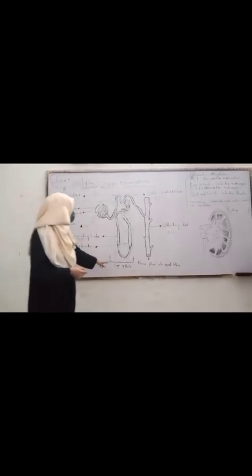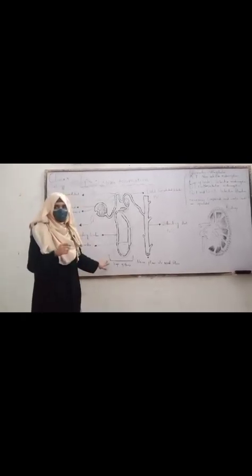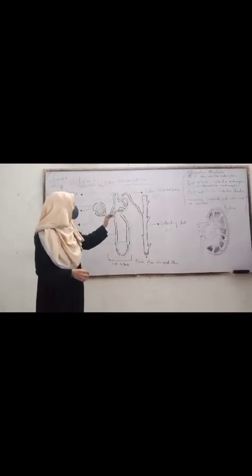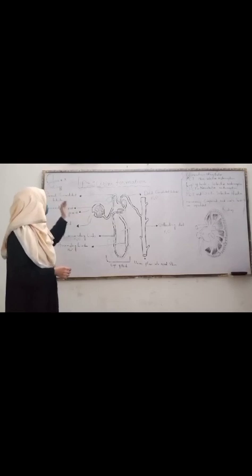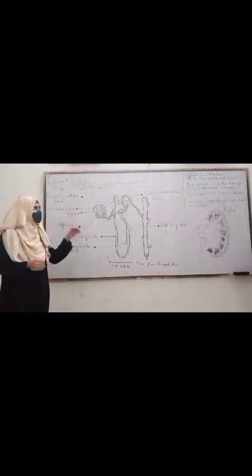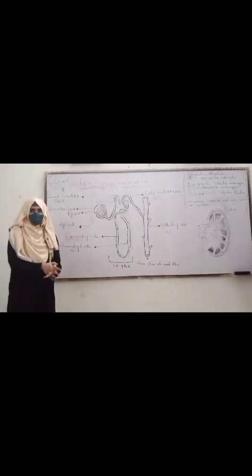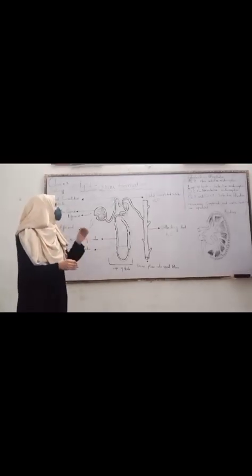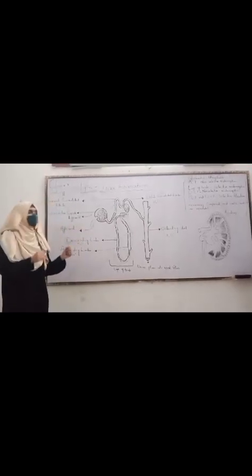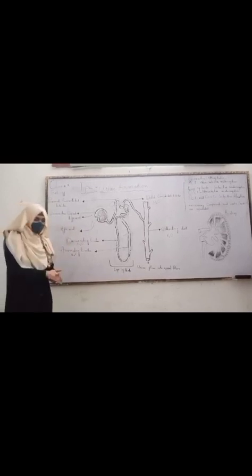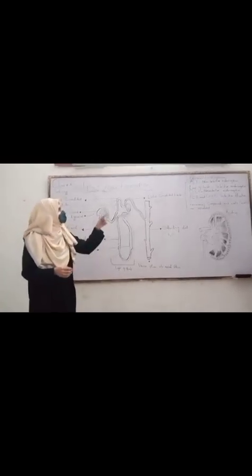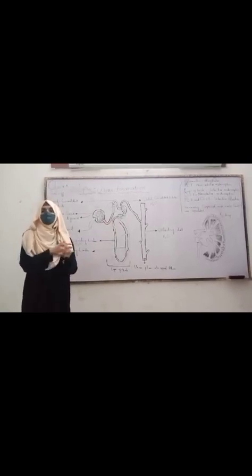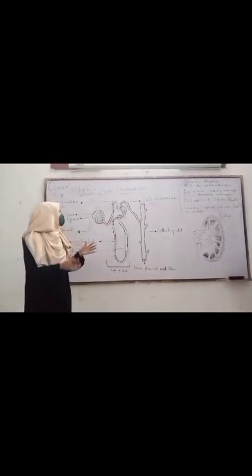Then in loop of Henle, there is selective reabsorption that is going to take place, and after that, we have our distal convoluted tubule again, where the selective filtration takes place. Now, there is one point I want to make very clear, that is proximal and distal convoluted tubule are 2 points in the nephron where the non-selective reabsorption and selective filtration both take place at the same time.